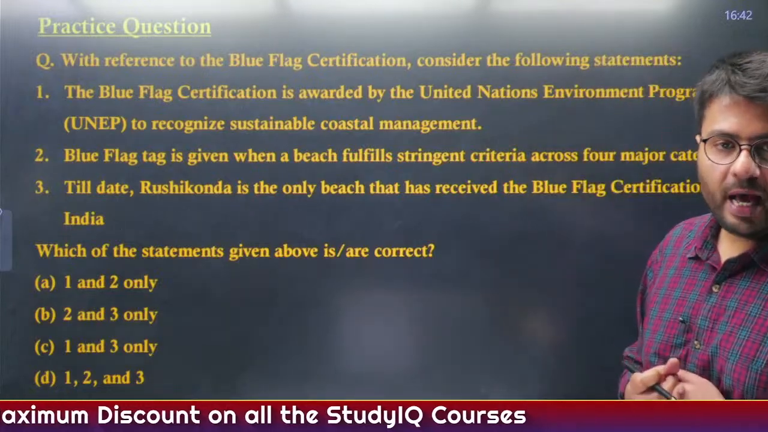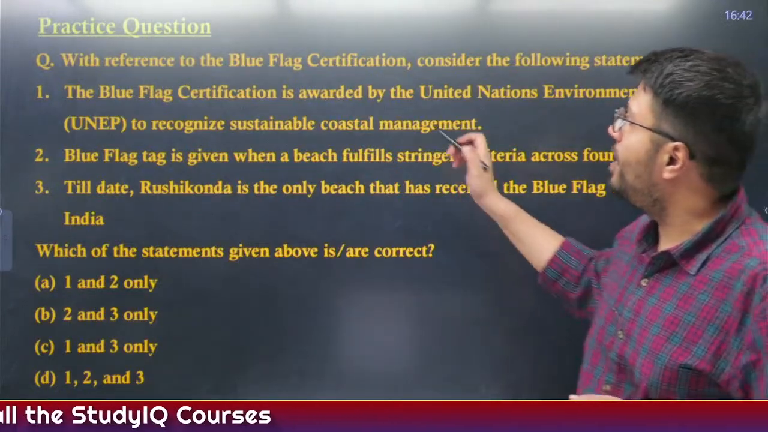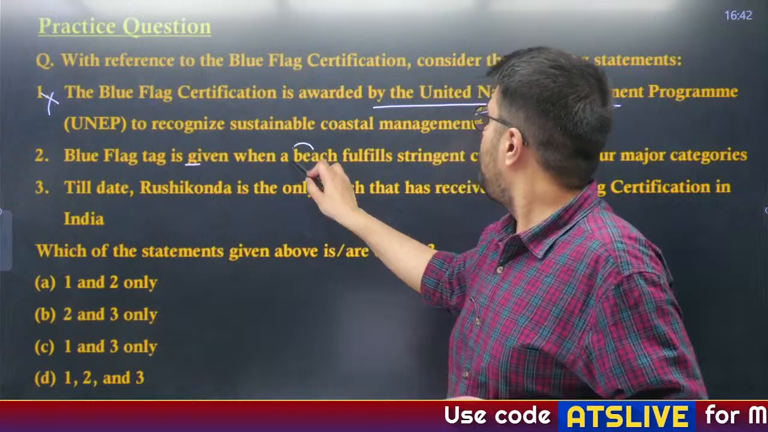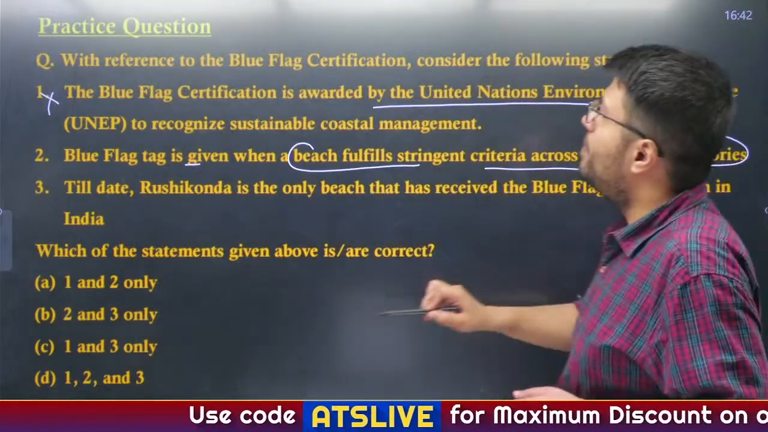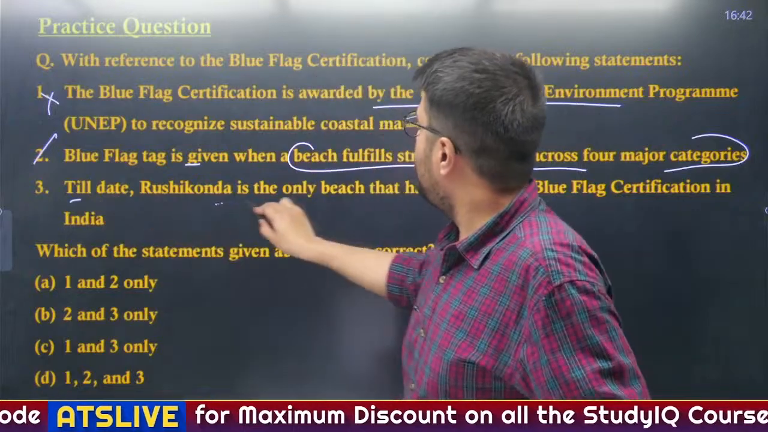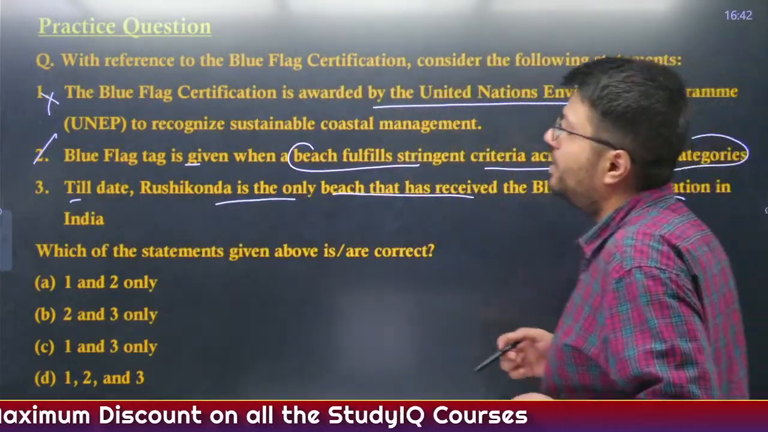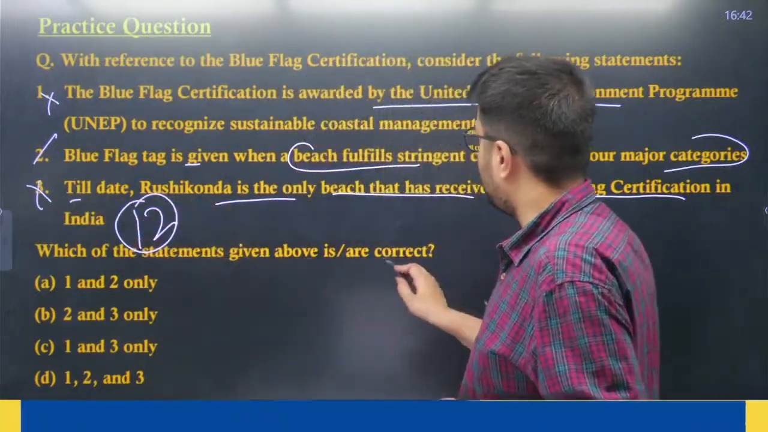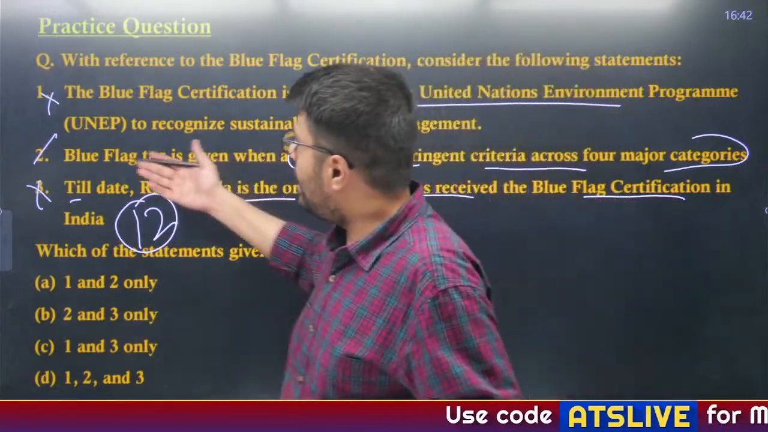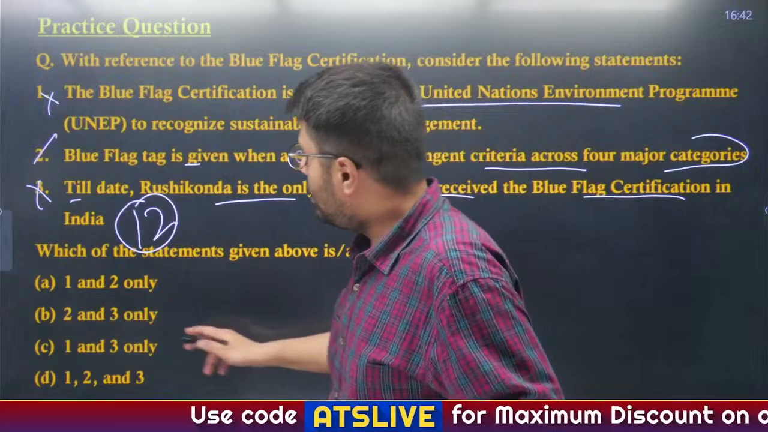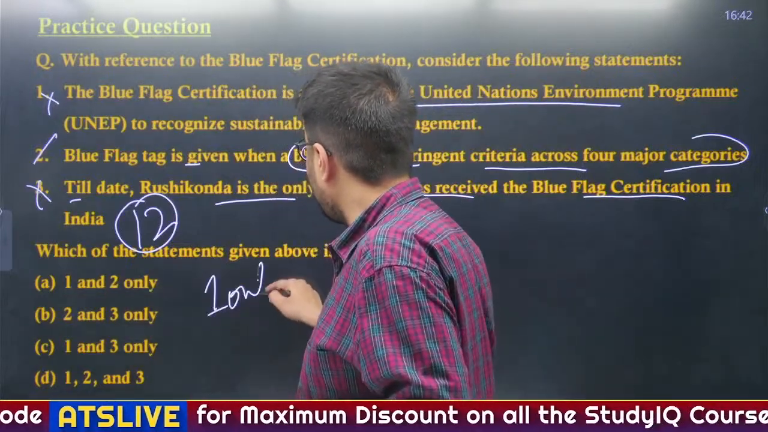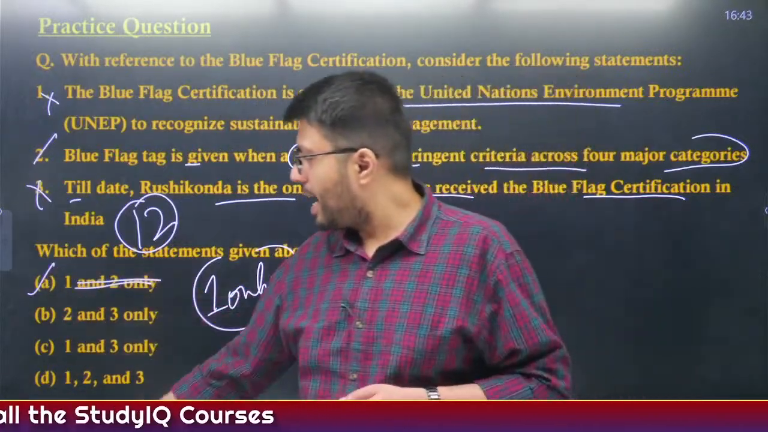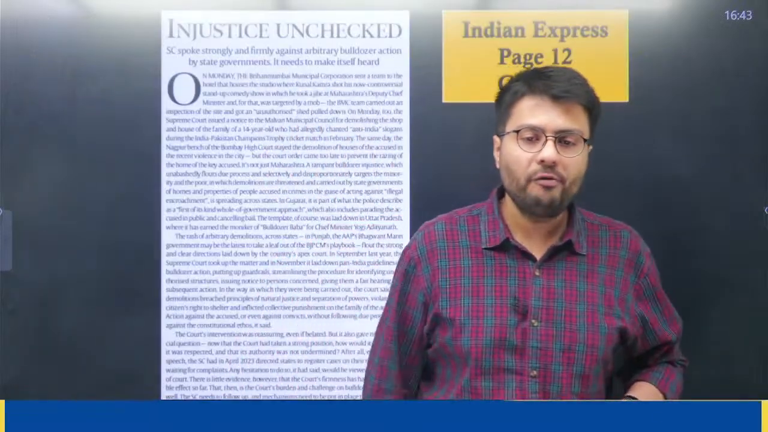With reference to blue flag certification, consider the following statements. The blue flag certification is awarded by the UNEP. Incorrect. Blue flag certification is given when a beach fulfills stringent criteria across 4 major categories. This one is correct. Till date, Rushikonda is the only beach that has received the blue flag certification in India. This is incorrect. I have told you, till date there are 12 beaches which have received the certification. We have to identify the correct one. Only 2 is correct. 1 and 3 are incorrect. Sorry for this option. Here 1 only will be the right answer. Okay, so option A is the right one. Sorry for this mistake. I should have changed this. I forgot to change it.